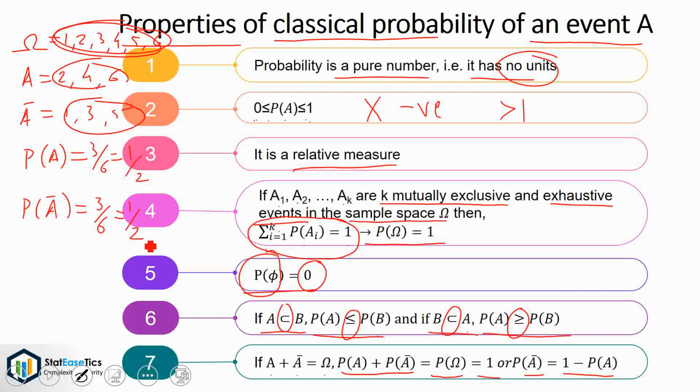So from the property we have probability of A bar is equal to 1 minus P(A), that is 1 minus 1 by 2, which is equal to 1 by 2. Thus in accordance with the property.